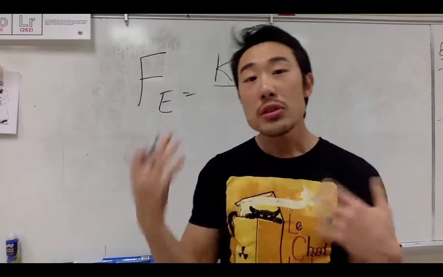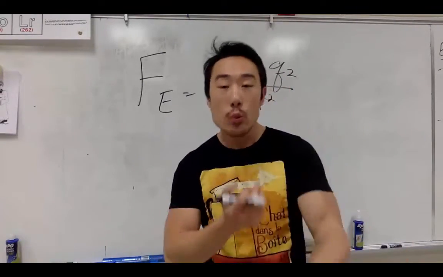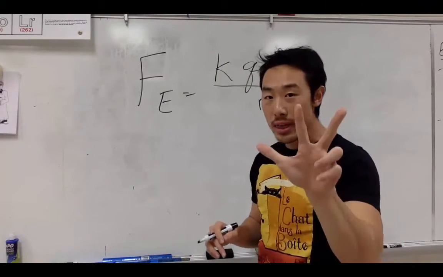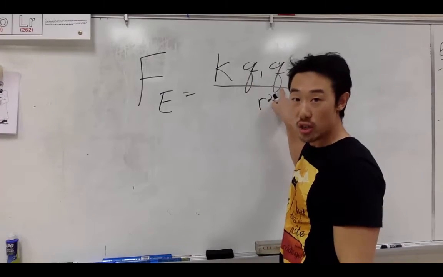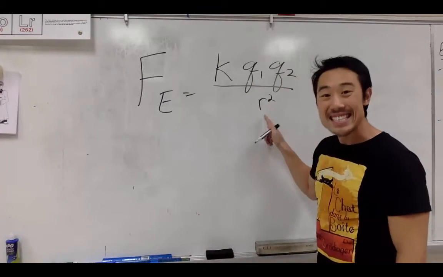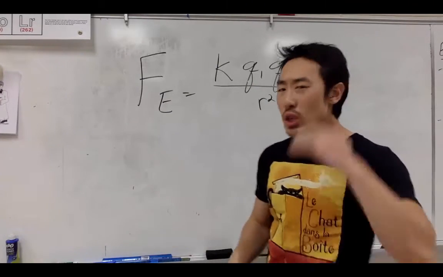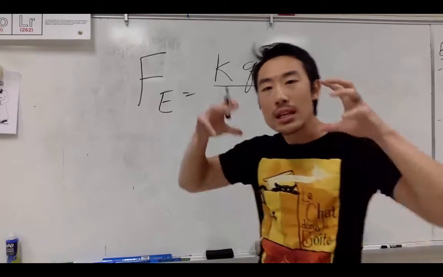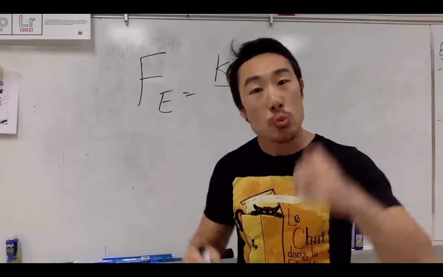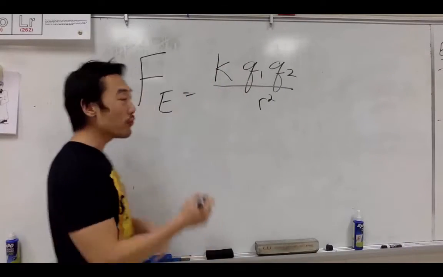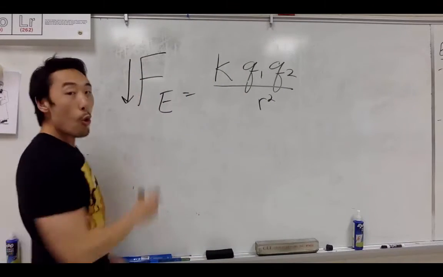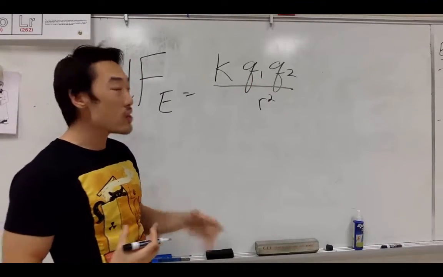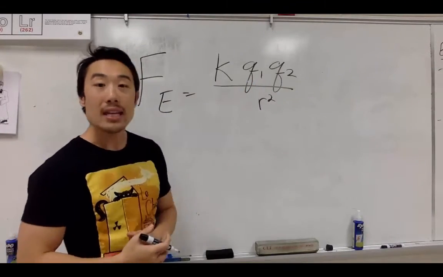Now that we have the law, let's determine how the different variables interact with each other. To start us off, we need three things. We need two charges that are separated by a distance away from each other. So now let's think about it. If we have two charges and we want to make the electric force between them smaller, so we want to decrease the force while keeping the two charges the same, what we have to do is increase the radius between them.